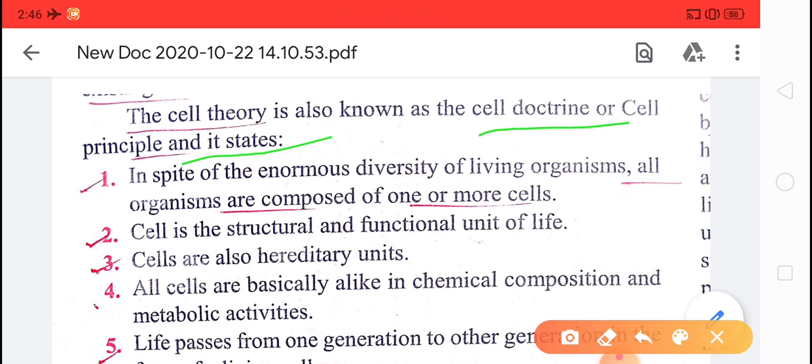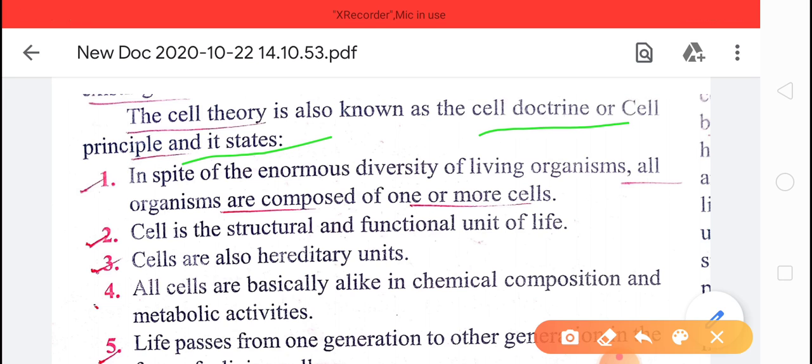The first point is very simple. All organisms, all plants, all animals are composed of one or more cells. Those made up of one cell are known as unicellular, and those made up of many cells are known as multicellular.